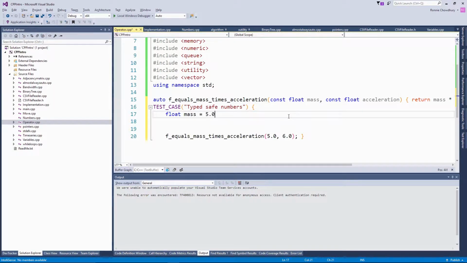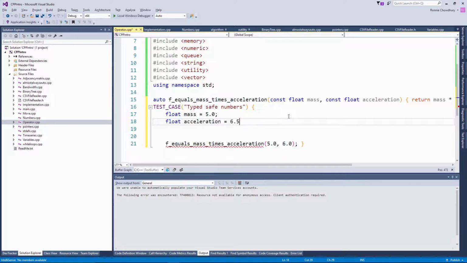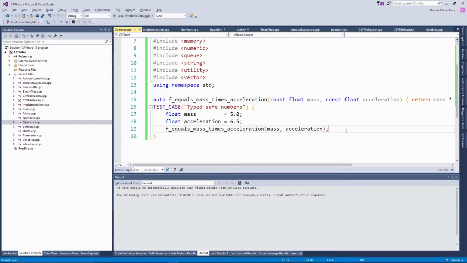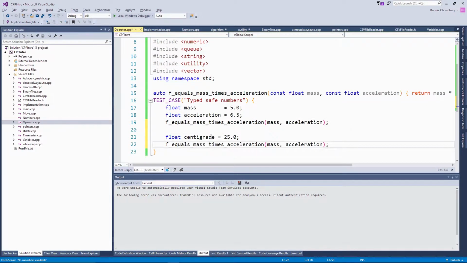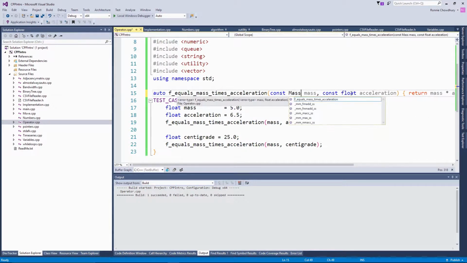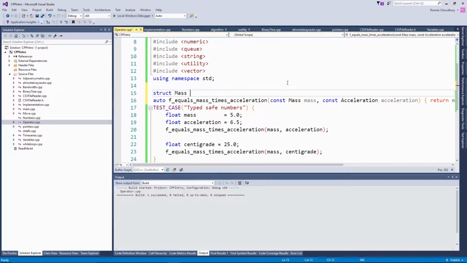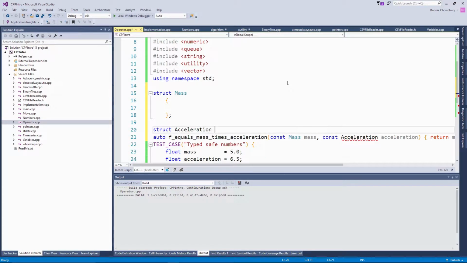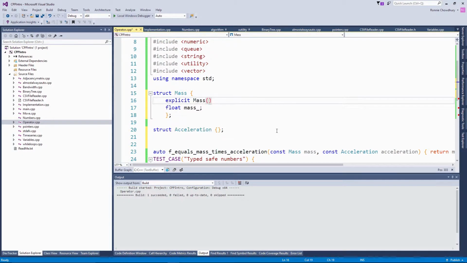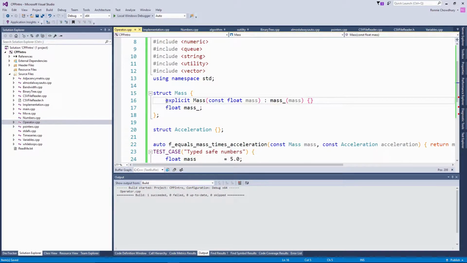Here's a simple example. We're going to do a simple function which takes a mass and an acceleration and multiplies them together. Problem is that if you have a centigrade value, which is also a float, you can pass that in, and now this function no longer makes sense, but it's not caught by the compiler. How do we get around that? Well, we can create a mass and acceleration object like this and pass that in.